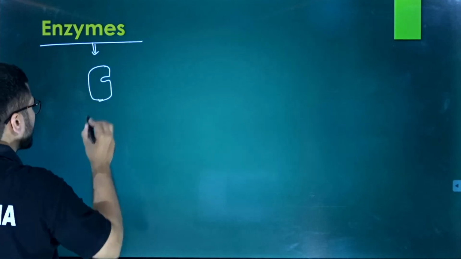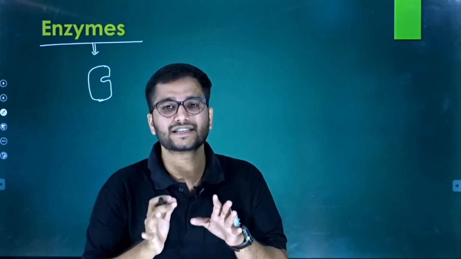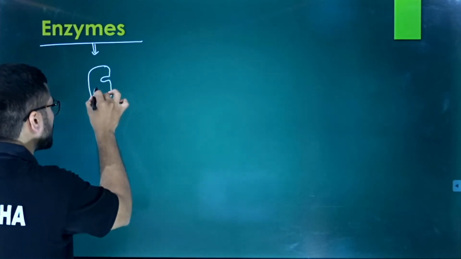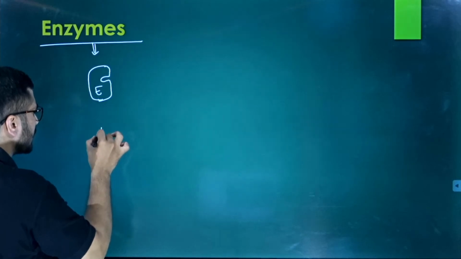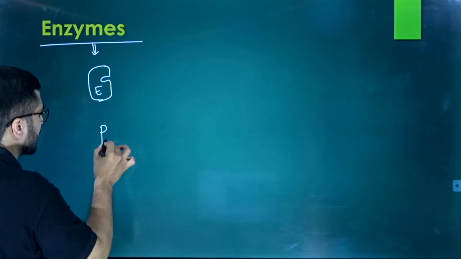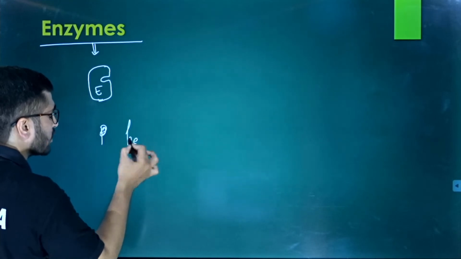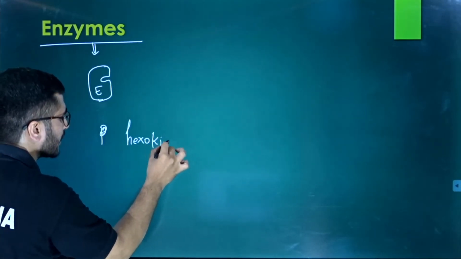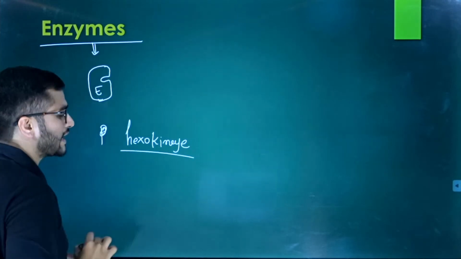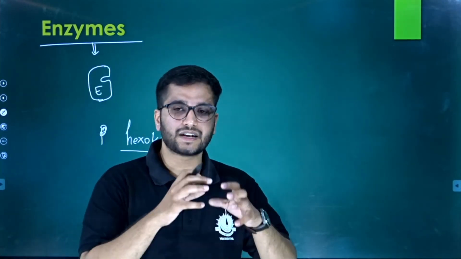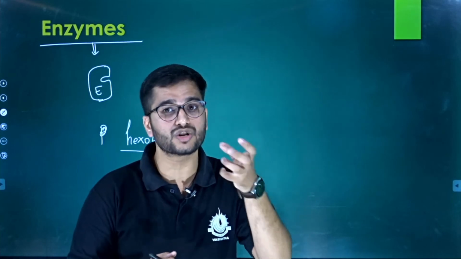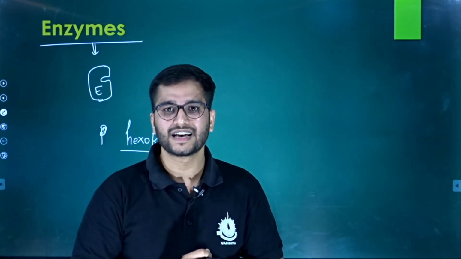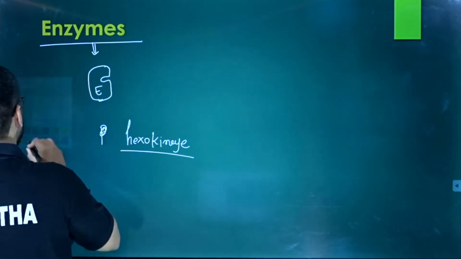Okay, sir, it is a cell. No, it is not a cell, it is an enzyme. Maybe it is an enzyme E. Let's take an example. It might be an enzyme like hexokinase. Hexokinase is the enzyme used for what? The breakdown of a hexose sugar. It is used in the formation of glucose 6-phosphate from glucose. Clear? So what happens during this procedure?